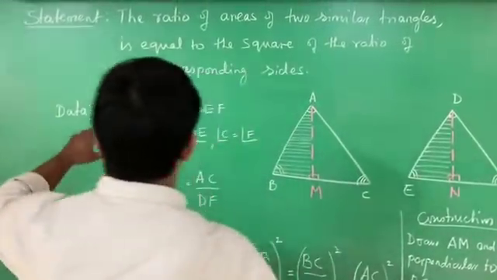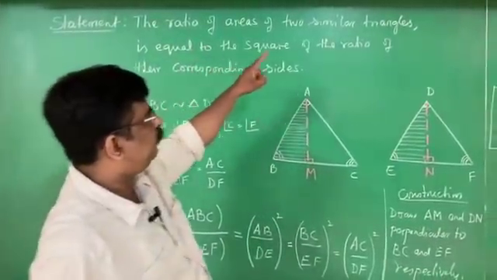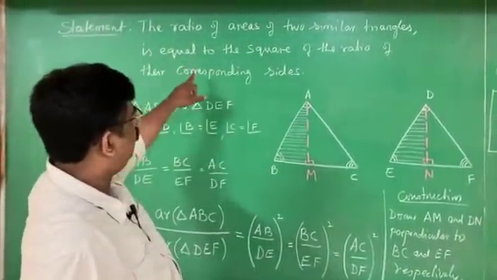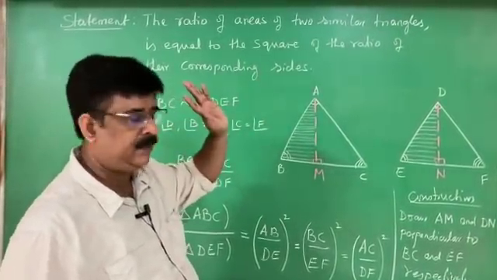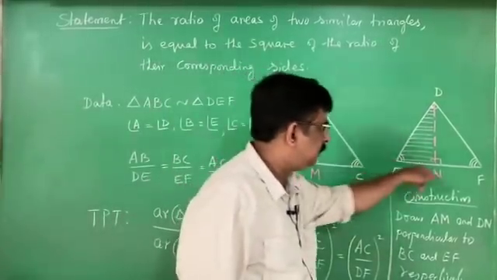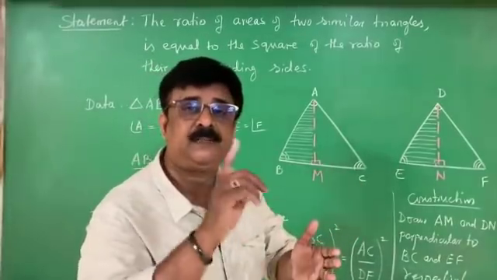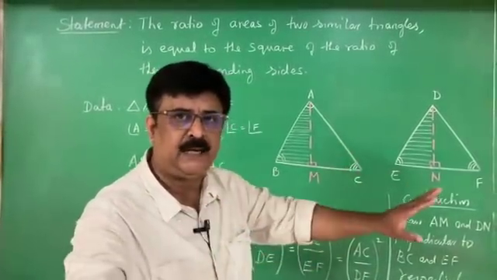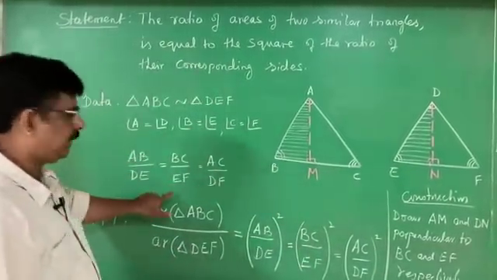See, the statement of the theorem is: the ratio of areas of two similar triangles is equal to the square of the ratio of their corresponding sides. For the theorem, we require two triangles. What type of triangles? They are similar triangles. Similar triangles means what? Their corresponding angles are equal and their corresponding sides are in the same ratio. That we have to write in the data.